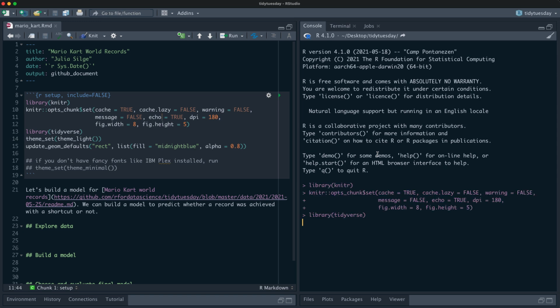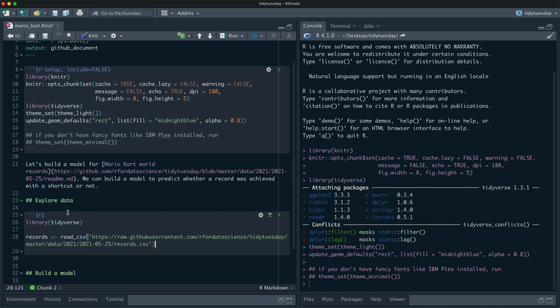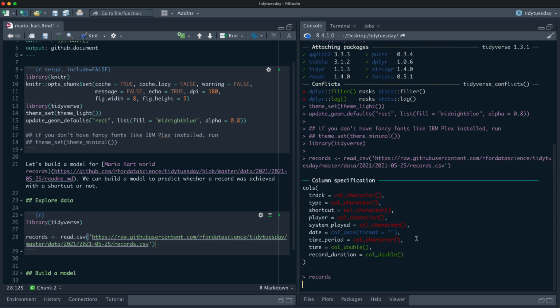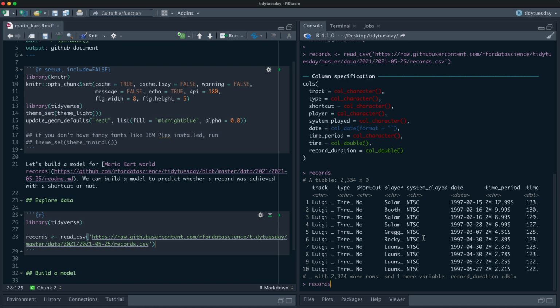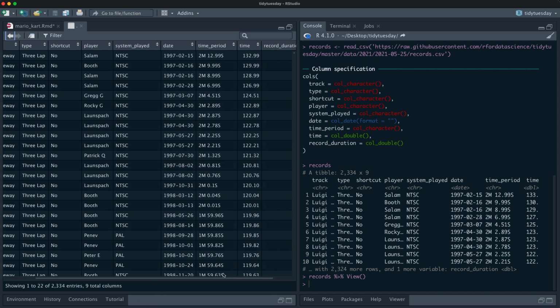Okay, let's learn about Mario Kart world records. All right. So let's look at this data. This is this week's Tidy Tuesday data. We have information about what date the record was made, the time.